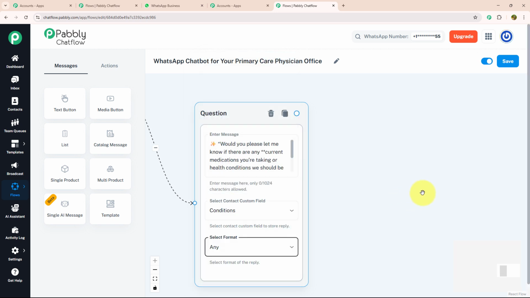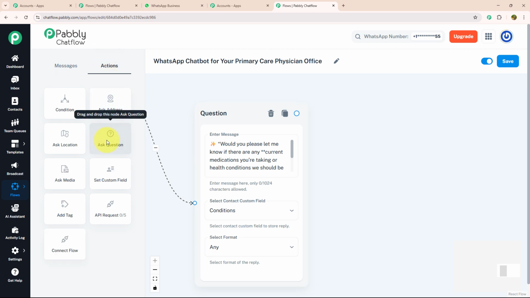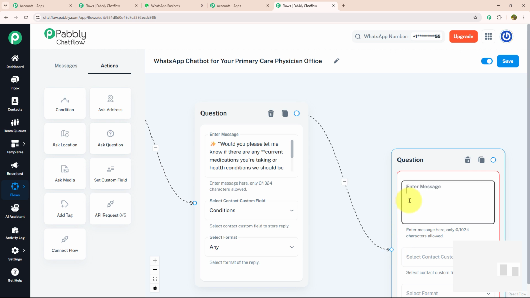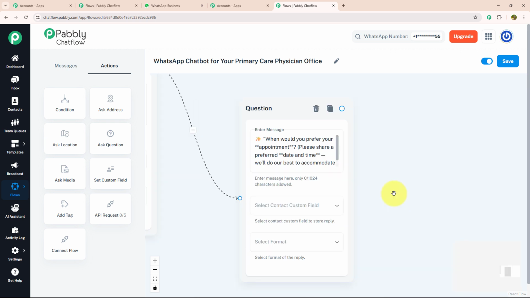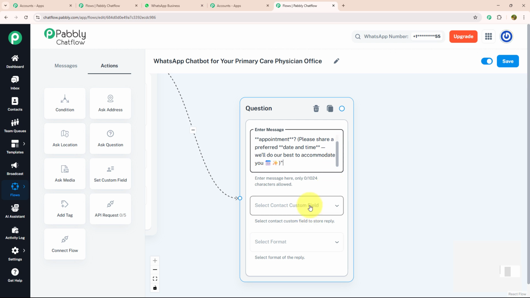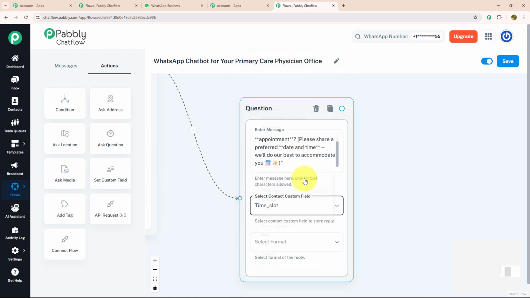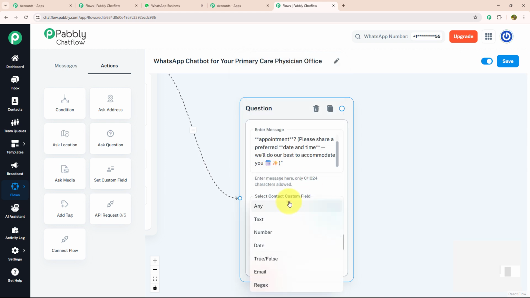Now after knowing about their current health condition, I want to know about the preferred date and time they want to book their appointment. For that, again, I'm going to drag and drop ask question, connect with my previous question, and enter my message. When would you prefer your appointment? Please share a preferred date and time. We will do our best to accommodate you. For that, I'm going to select my contact custom field as time slot and my format as any.